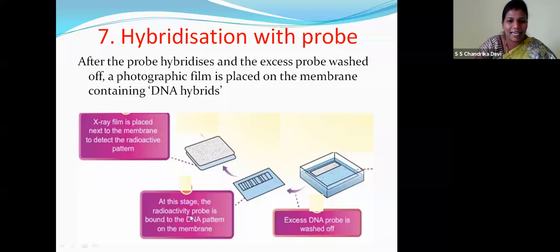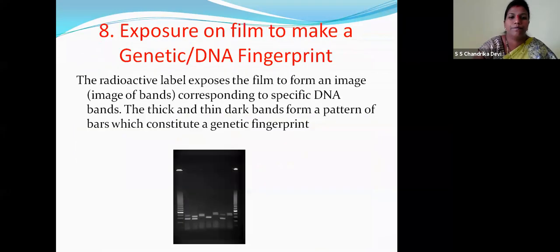At this stage, the radioactive probe is bound to the DNA pattern on the membrane. So, this is about hybridization with probe. That means, children, the excess probe has to be washed off, and a photographic film is placed on the membrane containing only the DNA hybrids, that is, single-strand DNA with the probe. This is the step in hybridization of the probe. Then comes exposure on the film to make a genetic or DNA fingerprint.